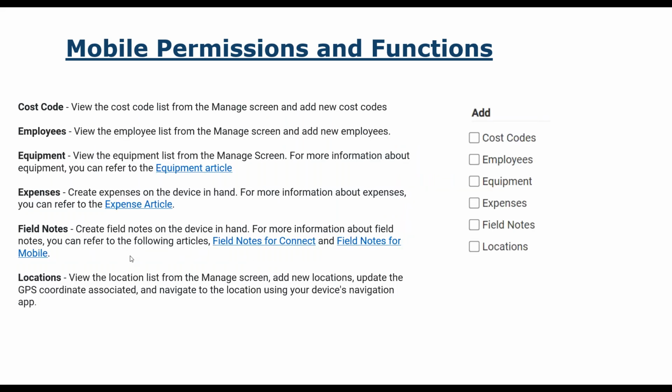All right, we're going through still the mobile function, right? We have a couple, we group them, right? So here, when it says add, this is exactly that. So if I check off cost code, I am giving that security role the capability of adding a cost code, adding an actual employee, equipment, expenses, field notes, and locations.